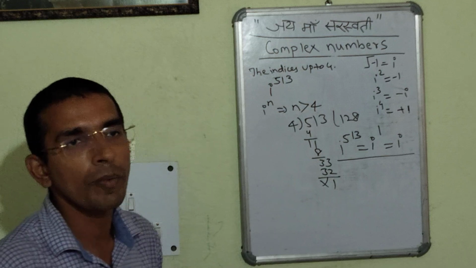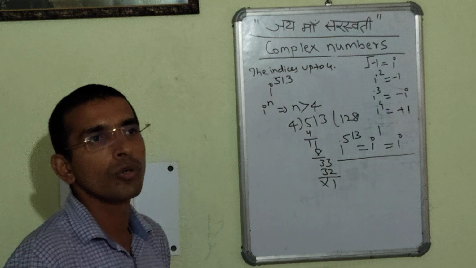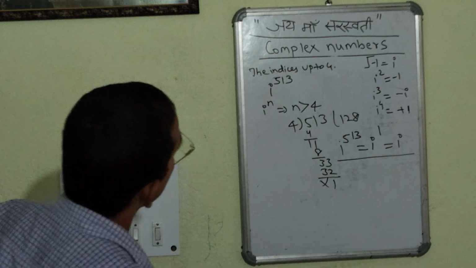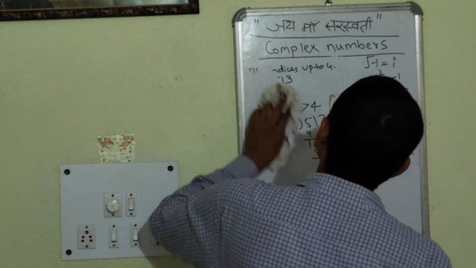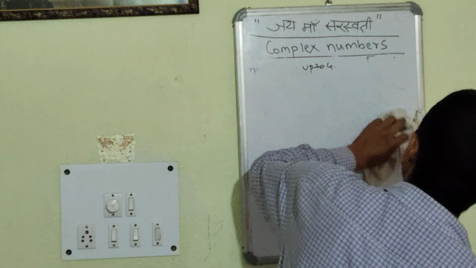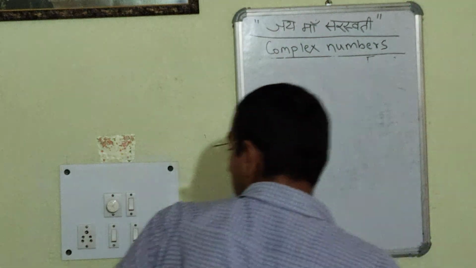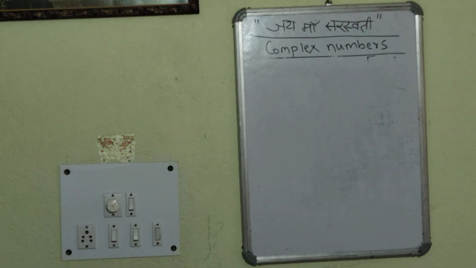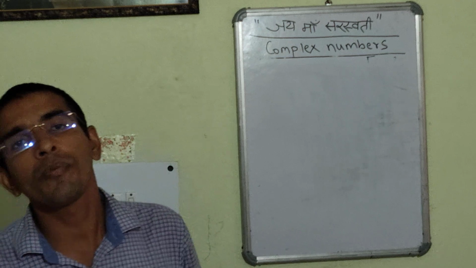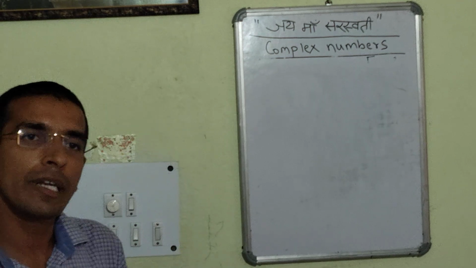Now we will be solving some numerical problems which will be easy for us now. Before that, I will just be switching over to complex numbers. In that we will be seeing the real part and the imaginary part. Any complex number is in the form x plus iy, and the complex number is written as z.